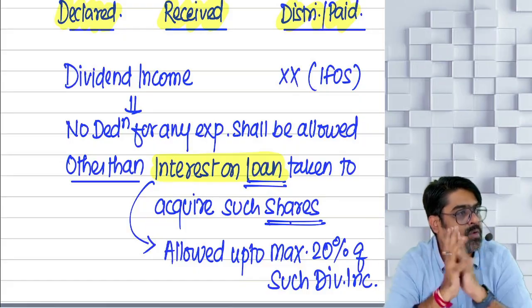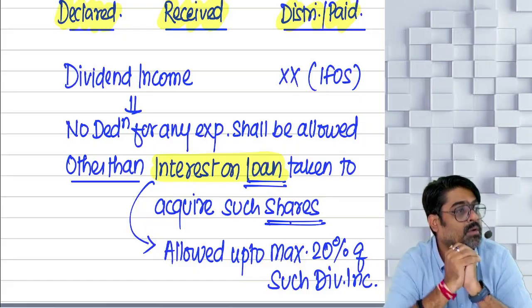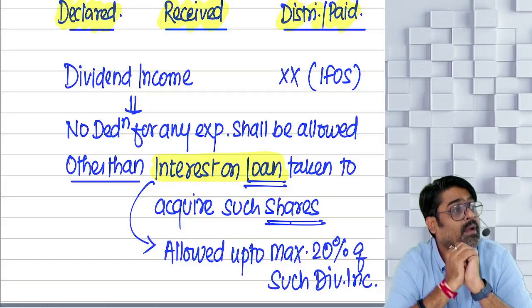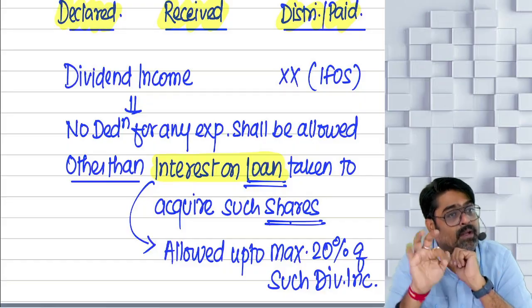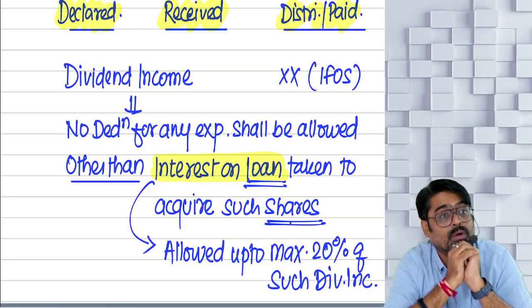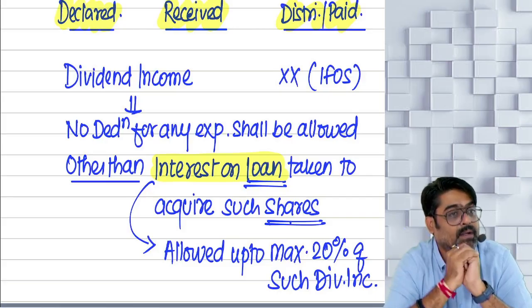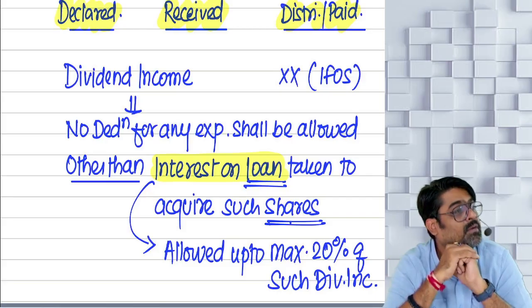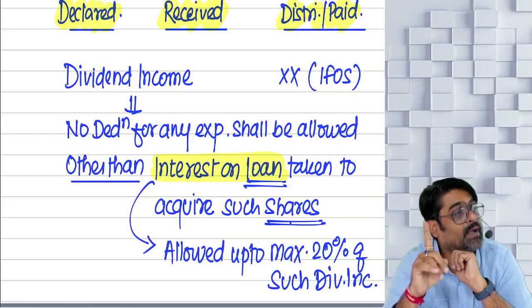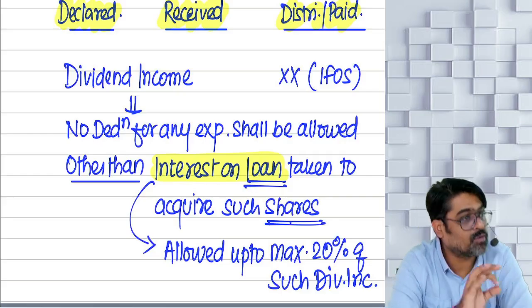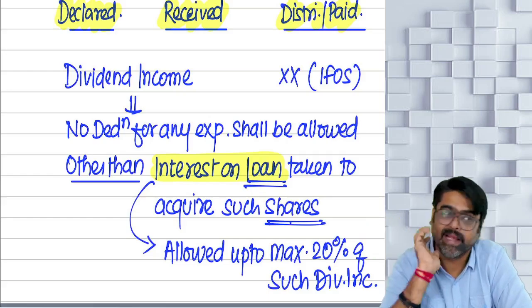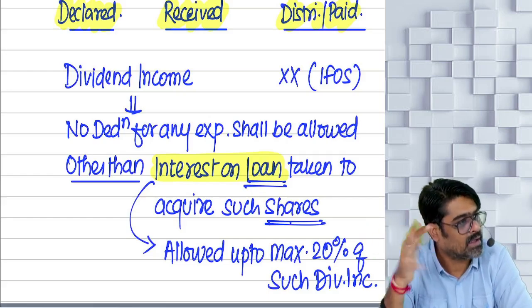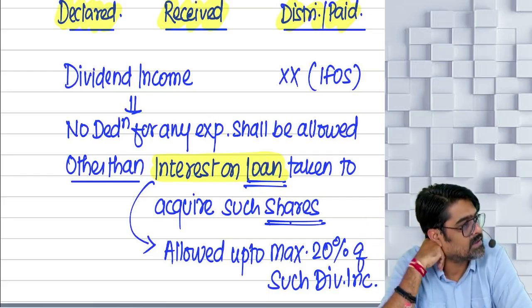What if the interest on loan you have paid is 32,000? Full interest will be allowed, because it is within the limit of 20%. But what if interest paid is 48,000? Only the interest to the extent of 40,000 can be claimed as a deduction. Excess 8,000 interest will not be allowed. It will be disallowed. Understanding?